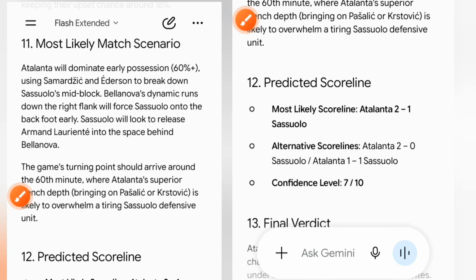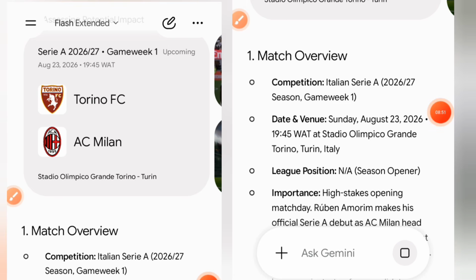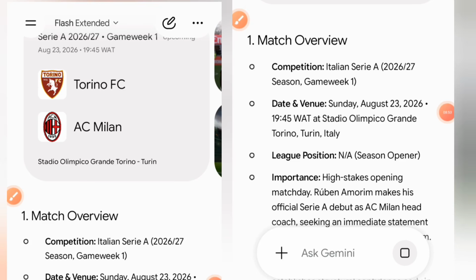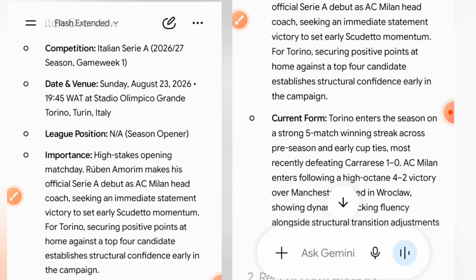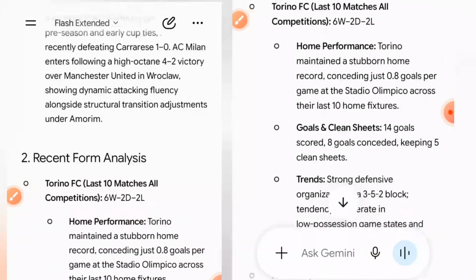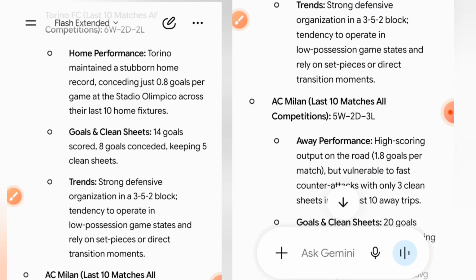Alright, so up next on the list is the match between Torino FC against AC Milan. Let us quickly look into the two most important sections, the section for those people that really have interest in looking into statistics, and the predicted scoreline section, whereby we are going to extract our final possible outcome prediction.